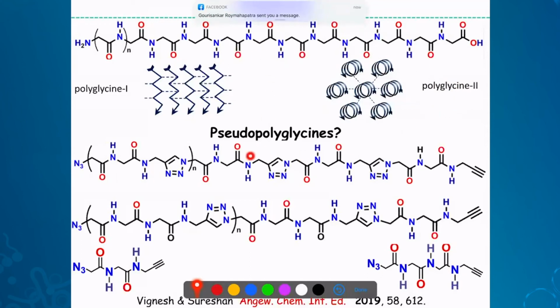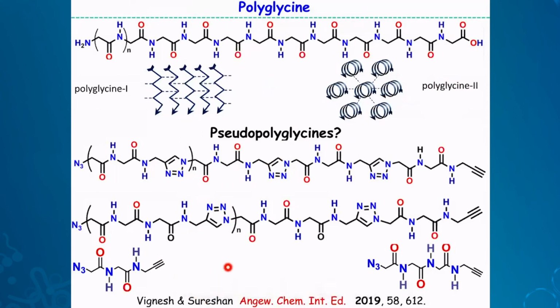So we wanted to see what will be the structure or packing of this kind of polyglycine, wherein one amide unit is replaced by this kind of isosteric replacement, that is a triazole. So we wanted to see every 3rd amide group is replaced by this kind of triazole, what happens, or every 4th one, what happens. So we naturally made 2 different monomers, this monomer to make every 3rd one triazole, and this one to make every 4th one as a triazole.